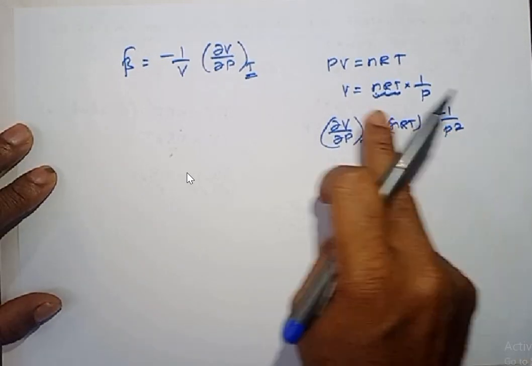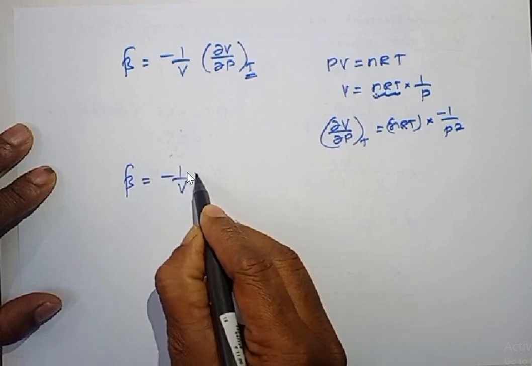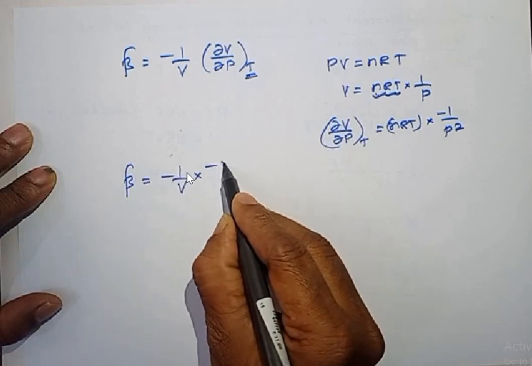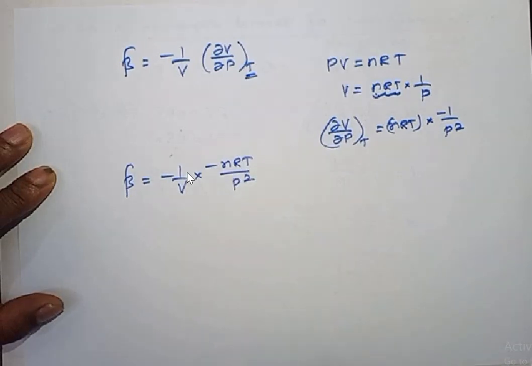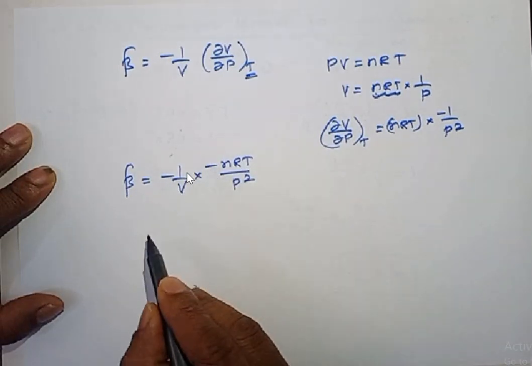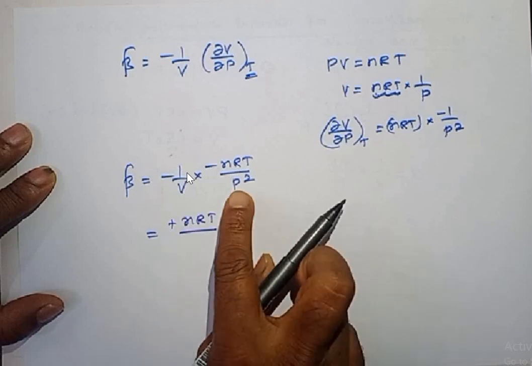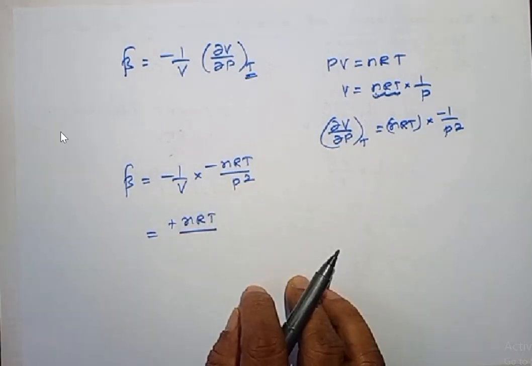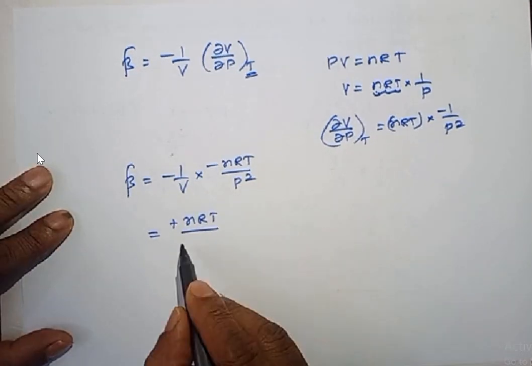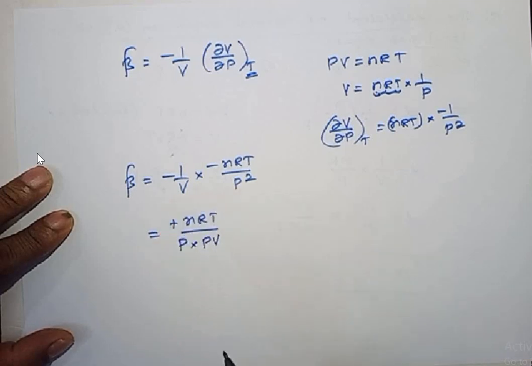Okay, substitute this value here. Therefore, beta is equal to minus 1 by V into minus nRT by P square. Okay, minus and minus become plus. So plus nRT by, here I have P square, I'll separate P square as P into P. Okay, so I'll keep one P as such, then P with V I can write PV.